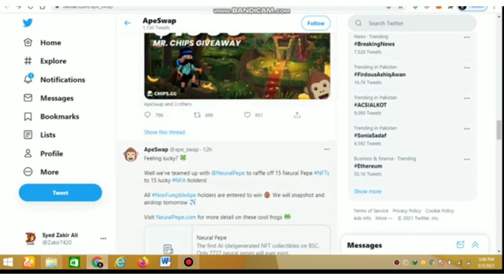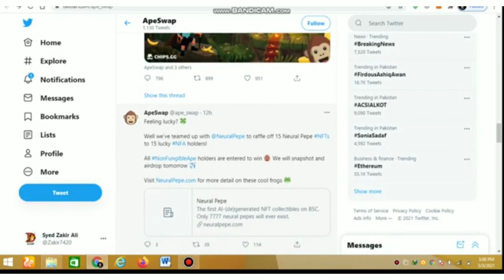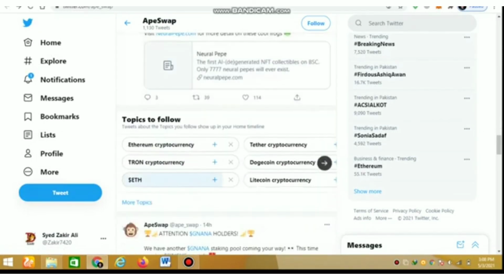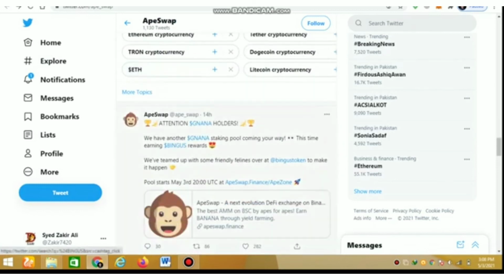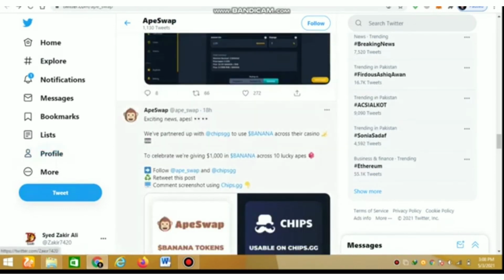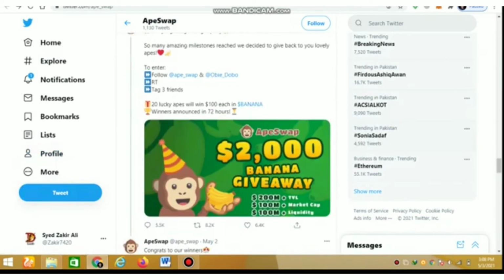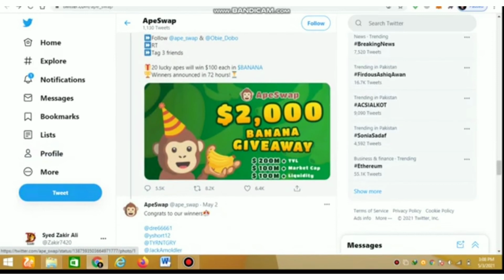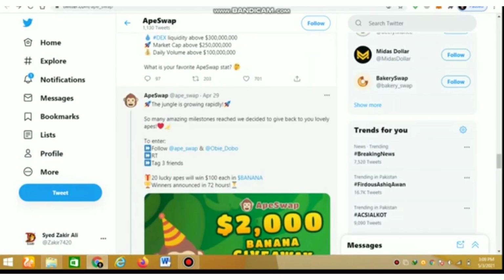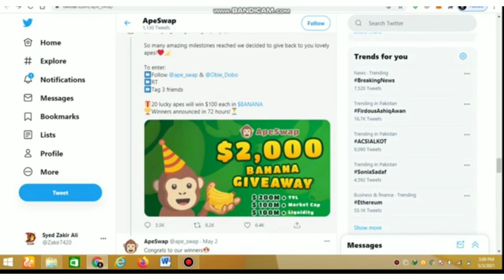There are different NFT holders. If you have an NFT, you can also earn NFTs. So there is also an opportunity of earning money through NFTs. There are different tweets you can check, and different partnerships. There is a giveaway tweet. If you want to participate in the giveaway, retweet this tweet, follow these accounts, and tag 3 friends. You will participate for Banana coin.